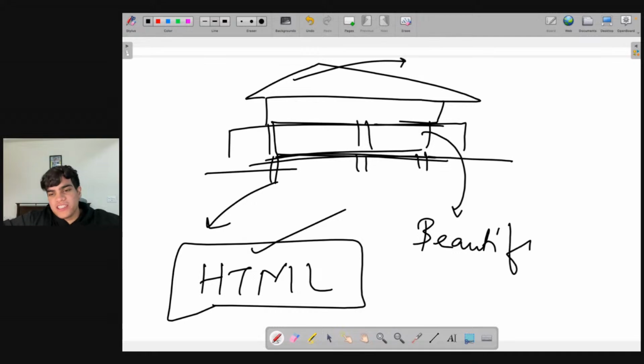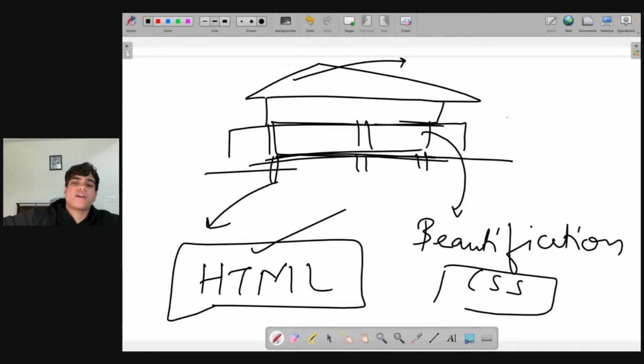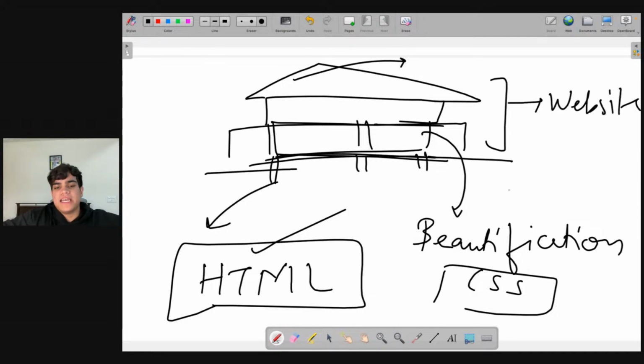Now, the beautification of the house is done by basically using CSS. And again, what is our house? Our house is the website, right? Now, HTML is done. HTML is setting up the walls, the structure. Beautification is the CSS part, right? Making colors look different, making the windows look small, making the doors look big, whatever you want to do.